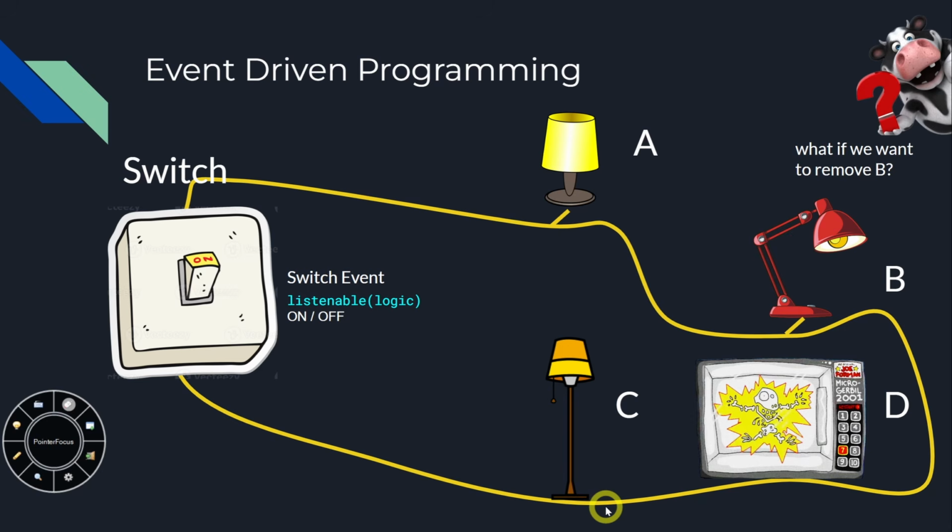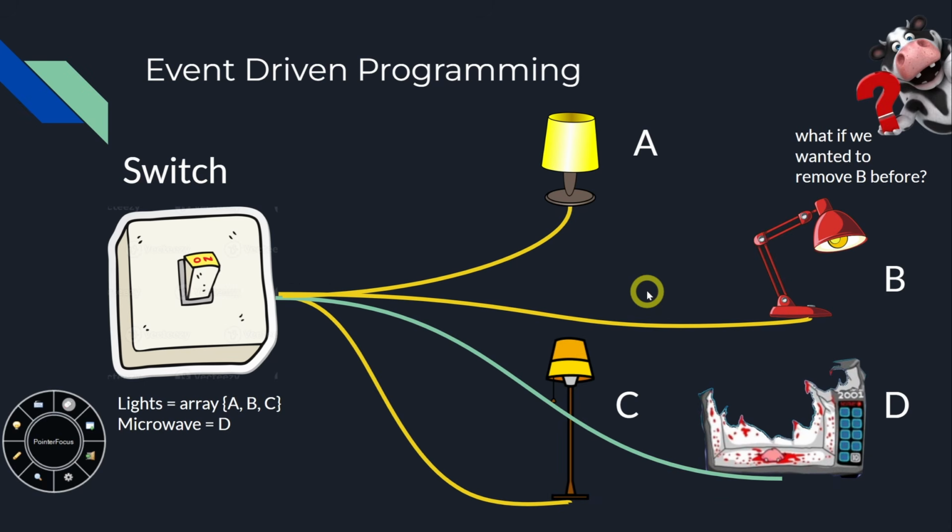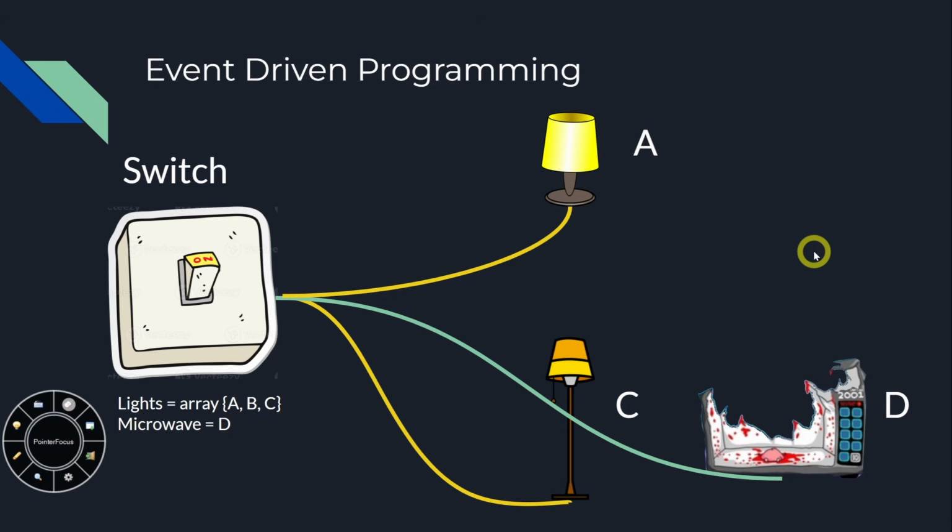And that makes it really simple if we want to remove something like B. If we want to remove B, we just take it out of the equation and we don't have to do anything on the switch side. And none of these other lamps are connected to it as well. We just take it out and it's all good. But what if we want to do it before? If we wanted to do it before, well, we have to take out B, obviously delete it from our map.